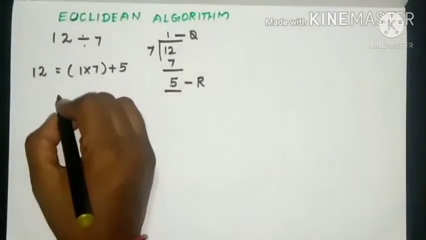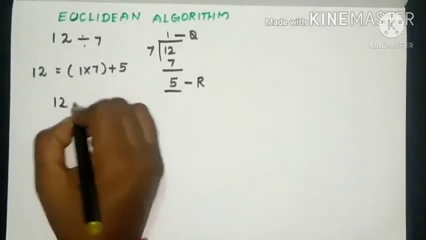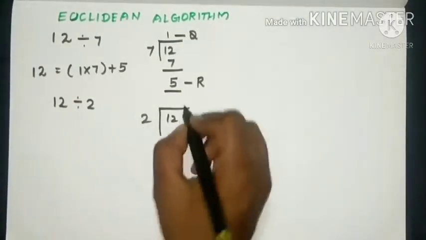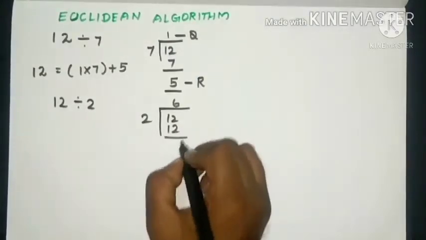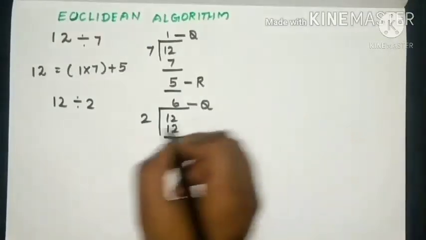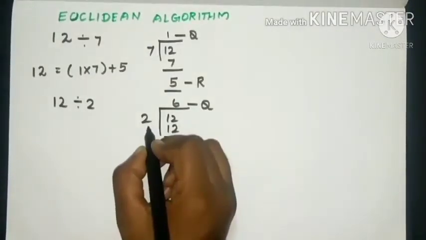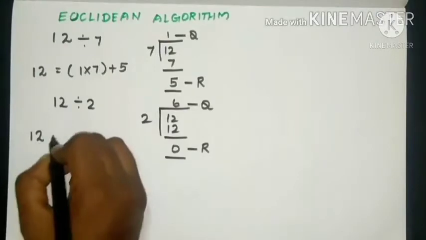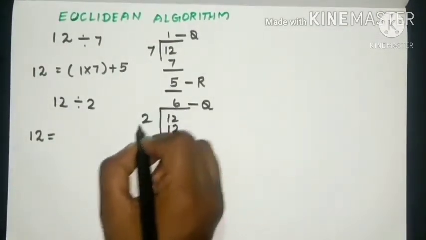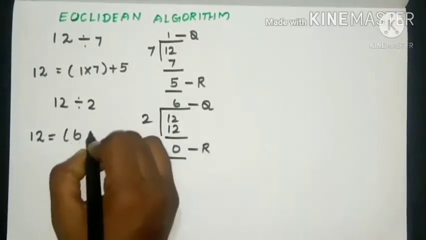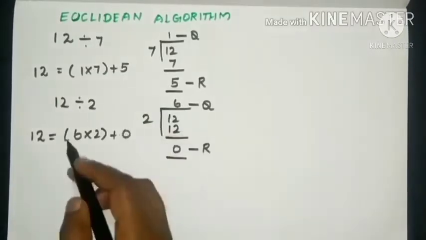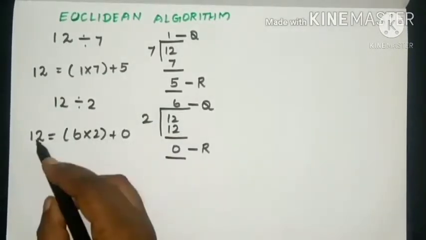For example, if we divide the same number 12 by 2, we will get the answer as 2 sixes are 12 and the remainder is 0. Quotient is 6 and the divisor value is 2. Therefore, now the number 12 can be written as what? Yes, quotient into divisor, that is 6 into 2 plus remainder. Remainder value is 0. 6 twos are 12. 12 plus 0 is equal to 12.